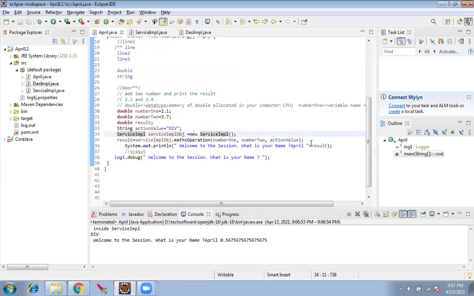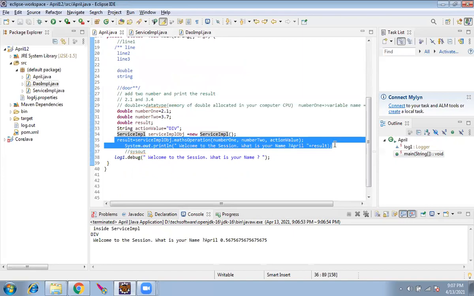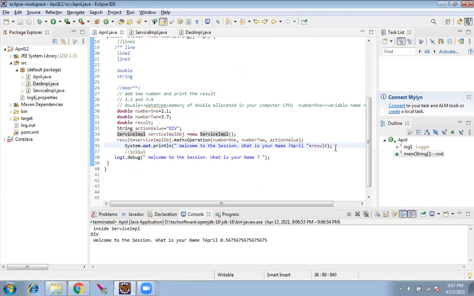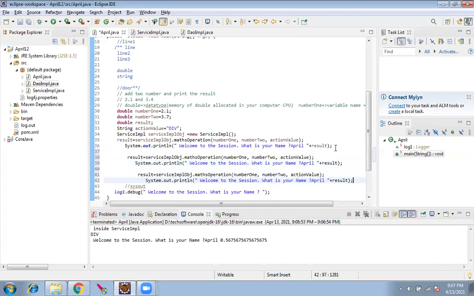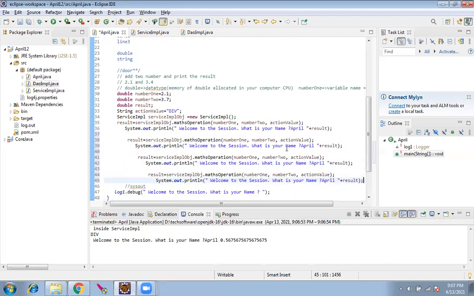If you understand this, I will show you something one step further. What we did now, I changed 4 times, correct? Every time I changed this, I ran it and showed you. Instead, I want to run it a single time and see all the addition, subtraction, multiplication, and division. I will copy and paste this 4 times.